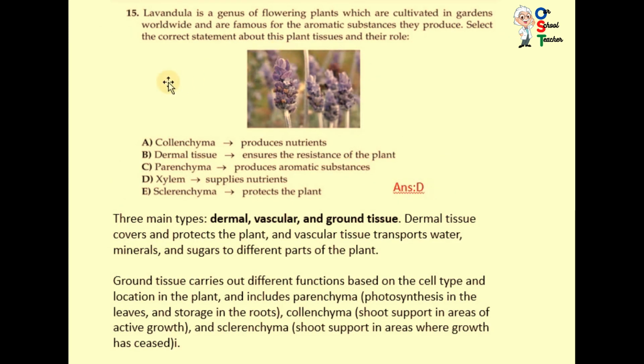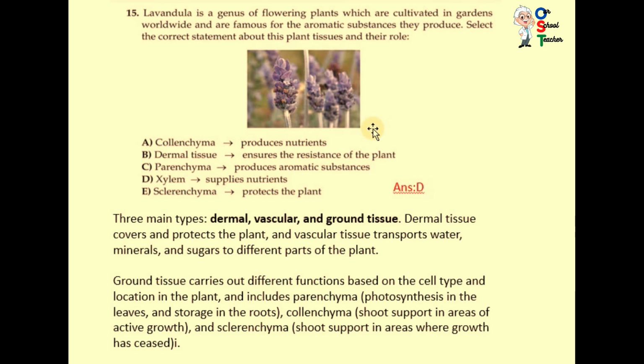Now question number 15. Lavandula is a genus of flowering plants which are cultivated in gardens worldwide and are famous for the aromatic substances they produce. Select the correct statement about this plant tissue and their role. I just want to tell about tissues of the plant.